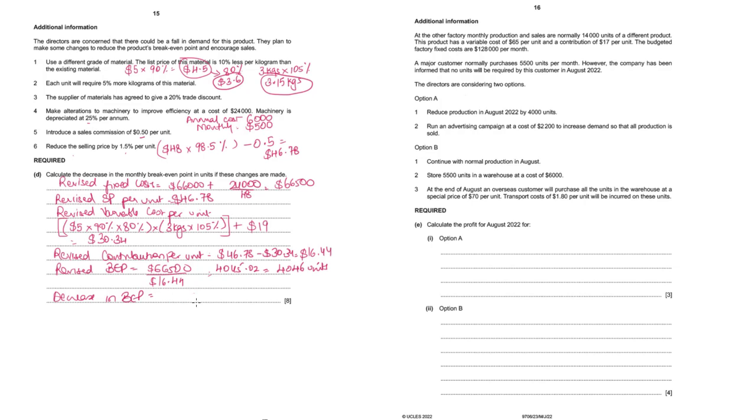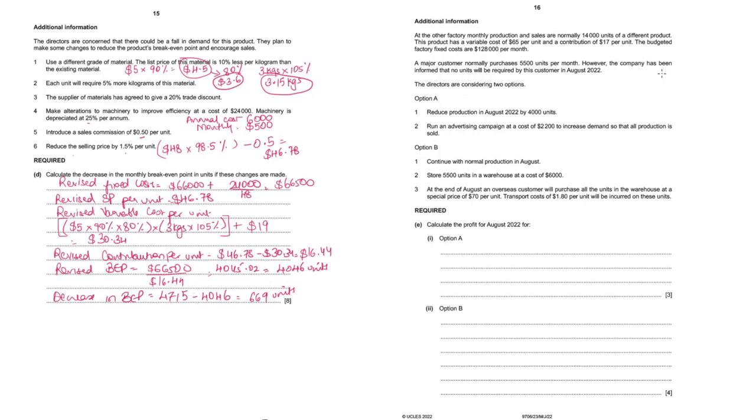Sorry, 3285 was not the break-even point. 3285 was the margin of safety. Break-even point was 4715 minus 4046. So the difference is 669 units.